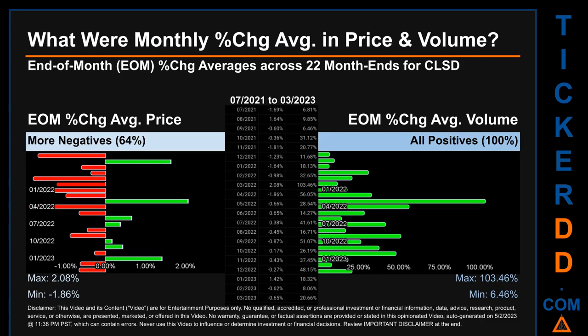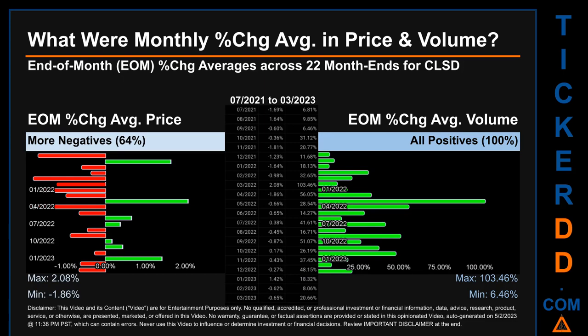What were end-of-month percentage change averages in price and volume for CLSD? The monthly average of percentage change in price and in volume were calculated for each of the 22 month ends. That calculation took daily percentage changes and averaged them for each given month. If a month end came out negative, then it means that the month summarily saw a negative change.